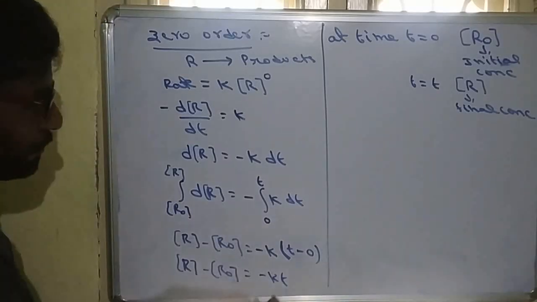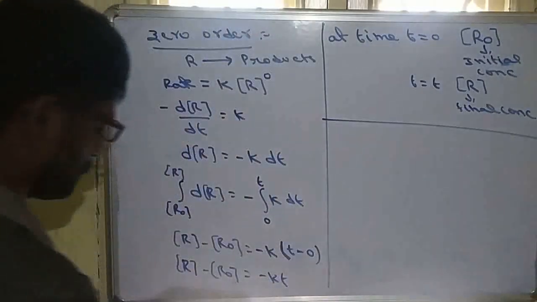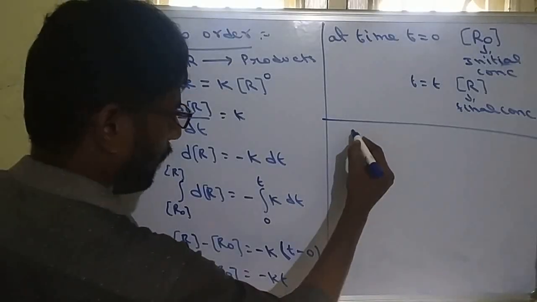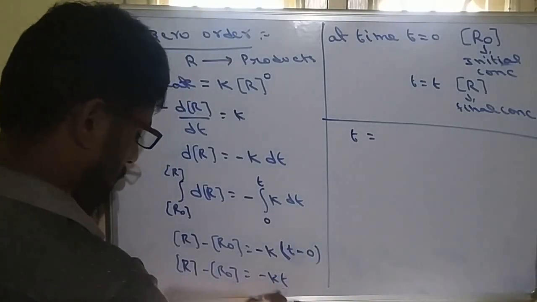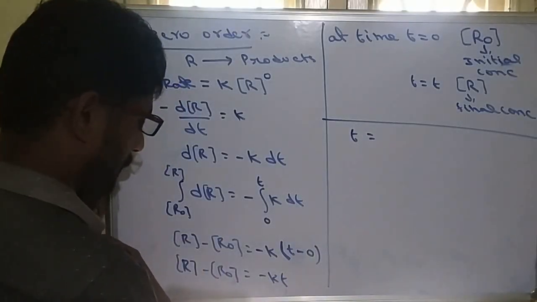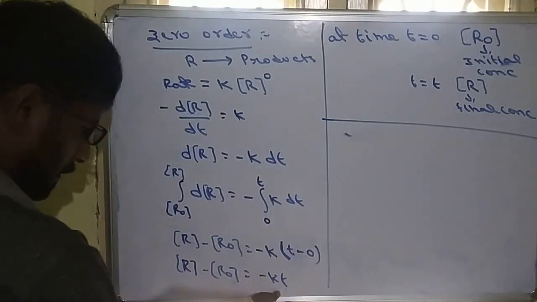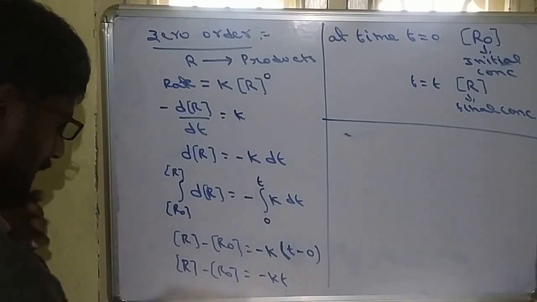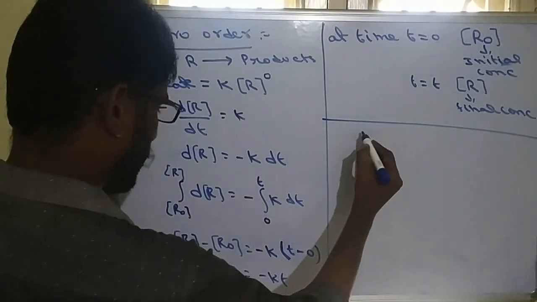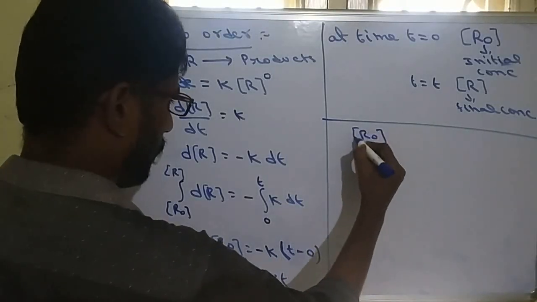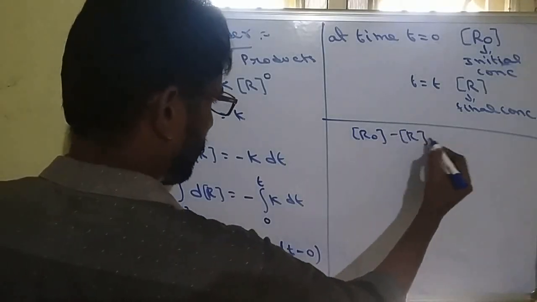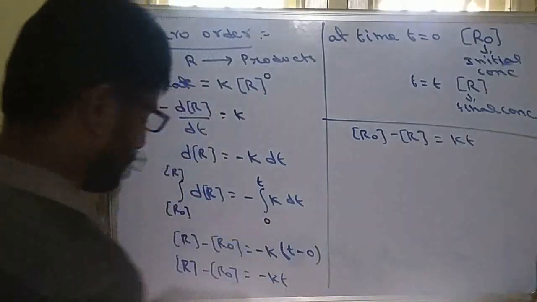So from this, what is the time formula? Time is equal to... Take this to the side. Kt we are taking this side and R0 we are taking that side. So this equation can be written as R0 minus R is equal to Kt.